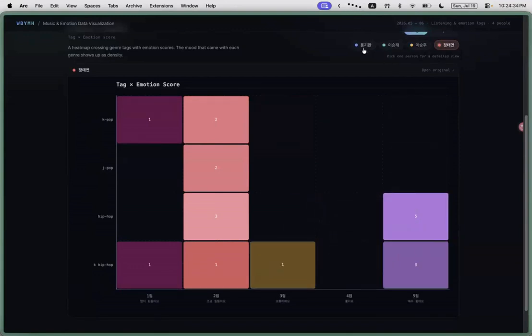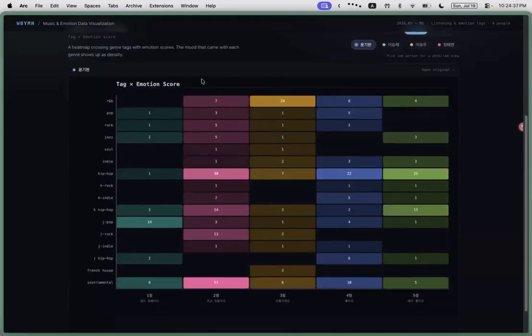For Ki-1, the tag distribution is the most diverse of the 4. Genres like R&B, instrumental, hip-hop, J-pop, and K-hip-hop all appear across multiple emotion scores. He listened to the most music overall and explored the widest variety of genres, largely independent of his emotional state. This is what sets him apart most clearly from the rest of the team.